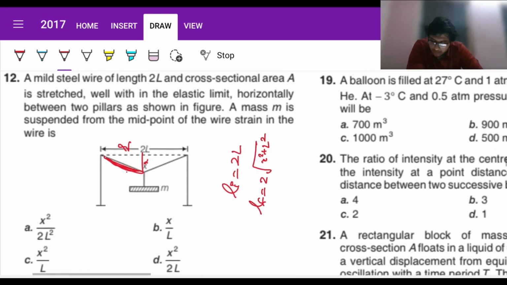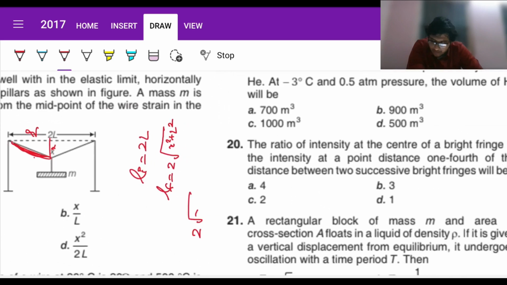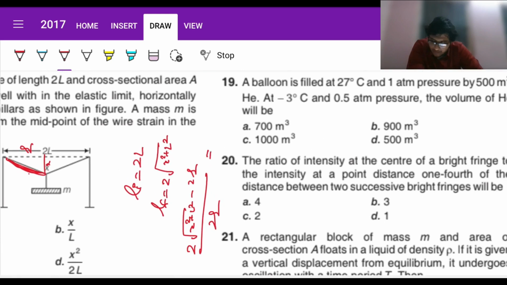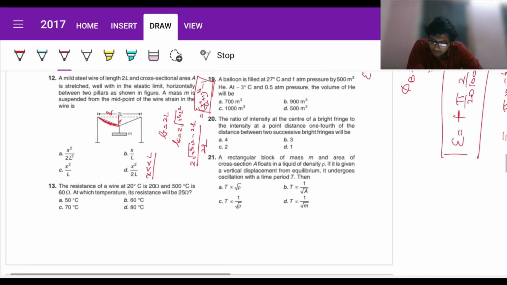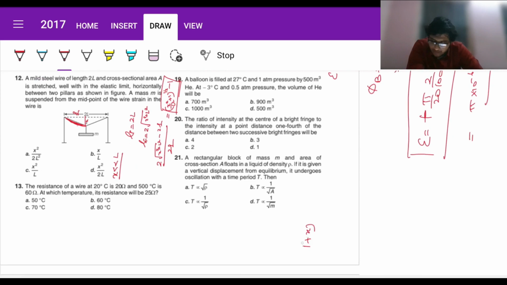Now all we need is the strain. So change in length is 2 root over x squared plus L squared minus twice L divided by original length. This can be written as x squared by L squared plus 1 to the power half minus 1. Okay. Now we will have to use binomial approximation. Since the answers are directly in terms of x and L, we'll have to assume that x is much less than L. So we will have to use binomial approximation. Now suppose we have 1 plus x to the power n. In binomial approximation we can write it like this, x squared and so on, right? Since this term mod is less than 1, in fact it's much less than 1, so the higher powers can be ignored. So we can just write it as this.